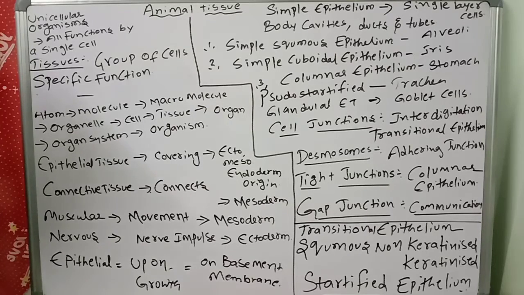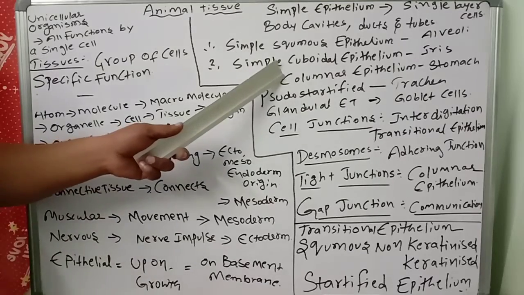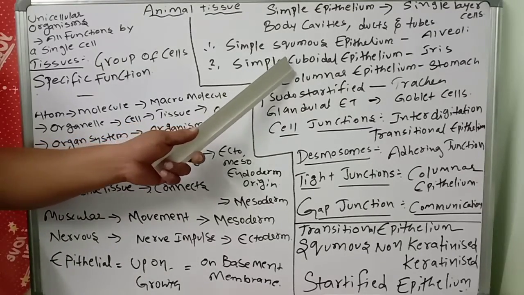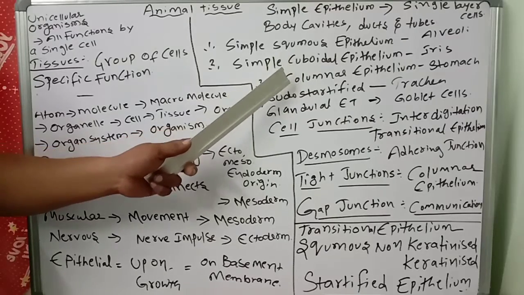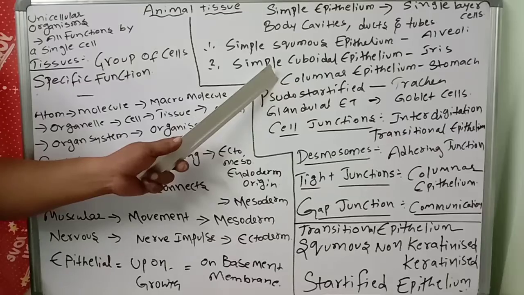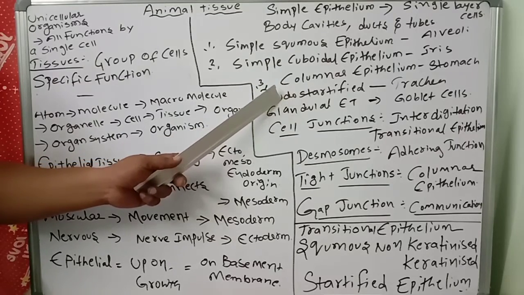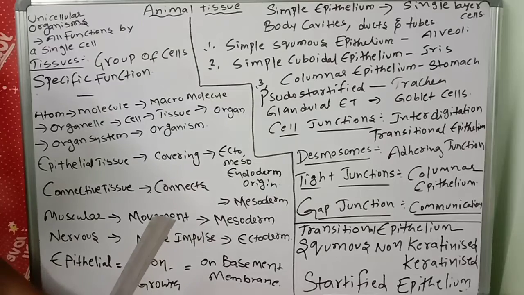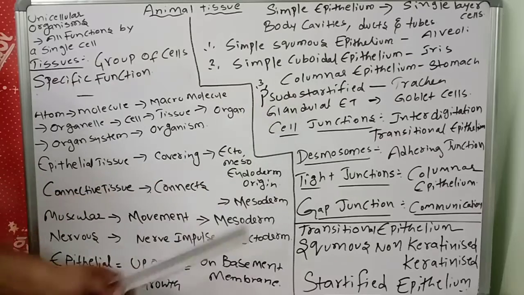Very thin. And simple squamous epithelium we will also see in the lining of our alimentary canal, in some places. Next one, simple cuboidal epithelium, we will see in the iris. Iris means in the eye. Ciliary body is there too. Eye parts, iris and ciliary body. Columnar epithelium is in the lining of the stomach and alimentary canal, you know very well. Then pseudostratified epithelium is in the trachea and different parts like the bronchus. Such kinds of parts will have pseudostratified epithelium.